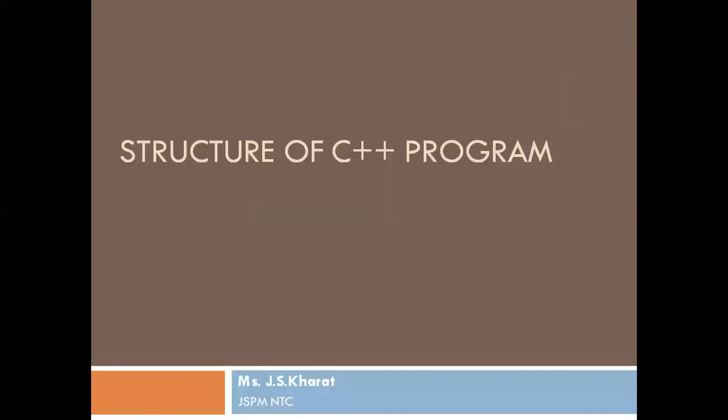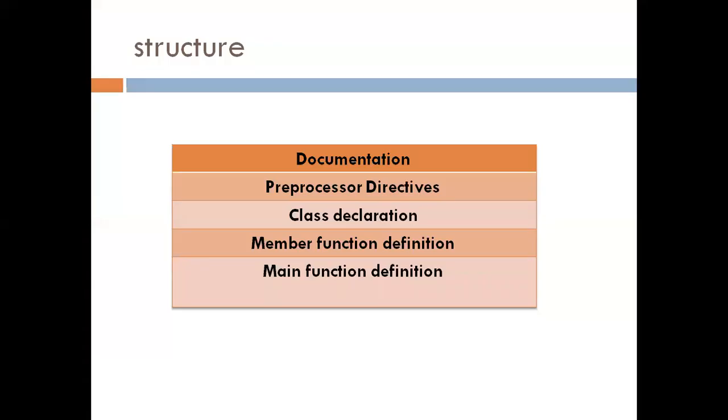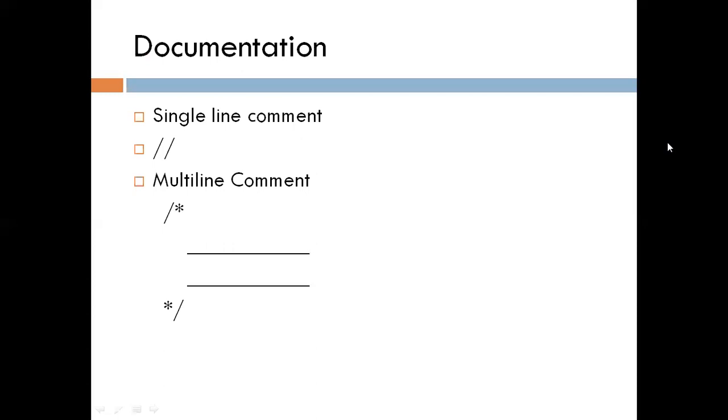In today's video, we will see the structure of a C++ program. A C++ program contains different sections: documentation section, preprocessor directives, class declaration, member function definition, and main function definition. Now we'll see these different sections in detail one by one. First, let's start with the documentation section.